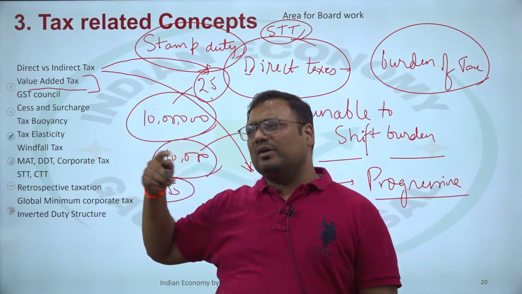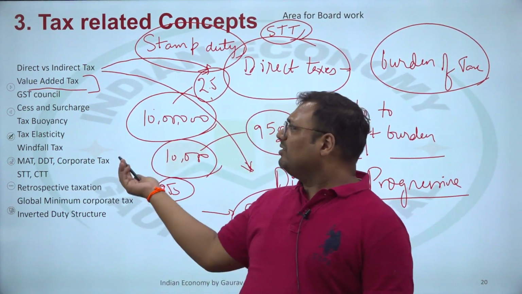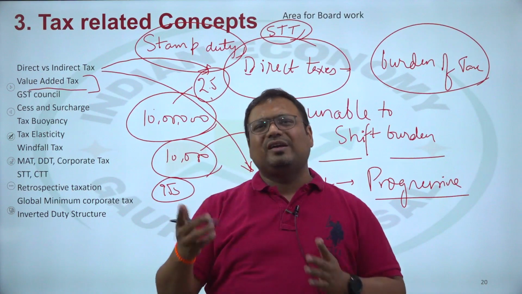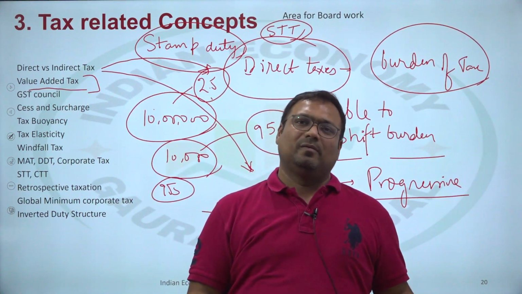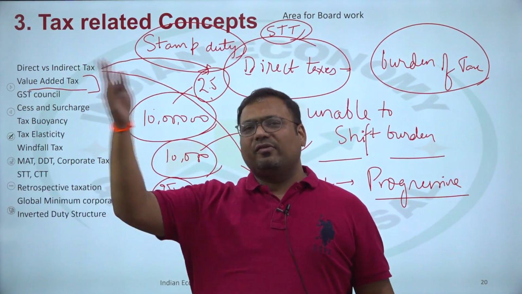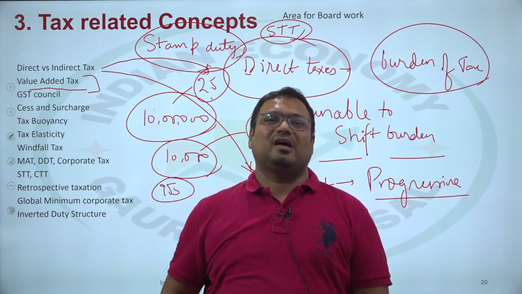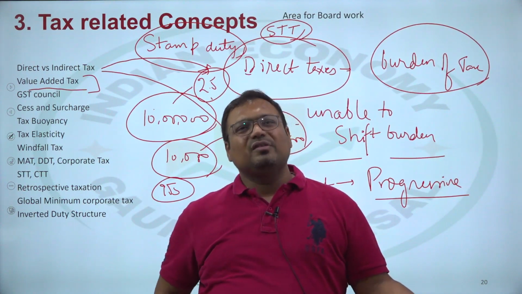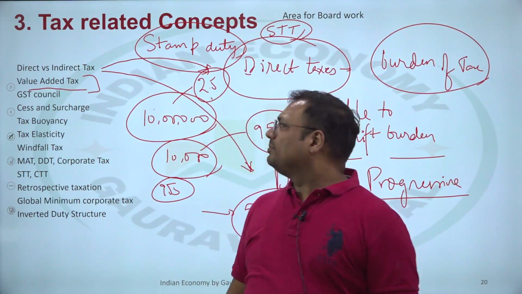So there is an argument that states have lost their freedom to change tax rates. Yes, that is true. But if we want one tax rate across India, then obviously states have to lose some freedom. Either you can have one nation, one tax, or you can have freedom for all the states. It is better to have one nation, one tax, I believe. We have already given some freedom to the states regarding their petroleum taxes, etc.